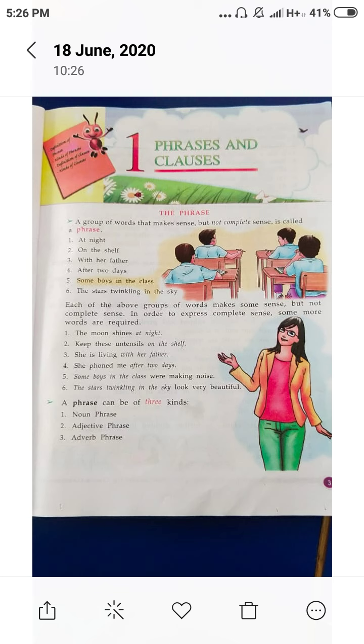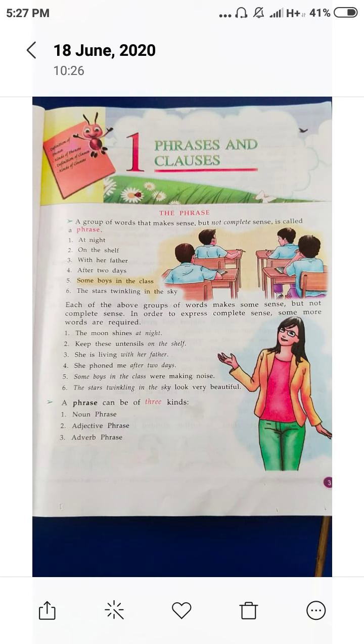Yes, very good. Now let's see the third sentence. She is living with her father. It is a complete sentence. And "with her father" is a part of the sentence.